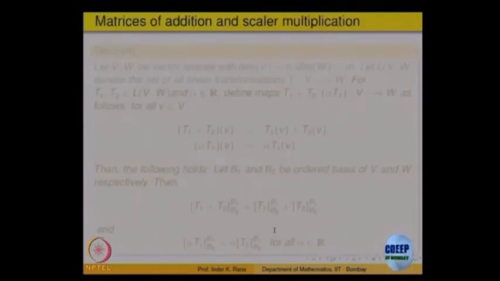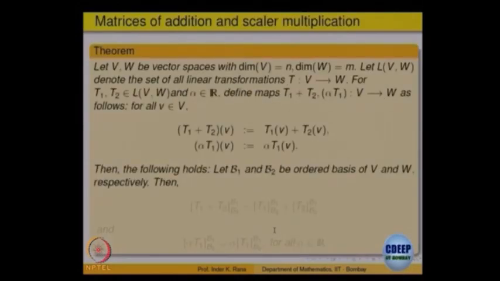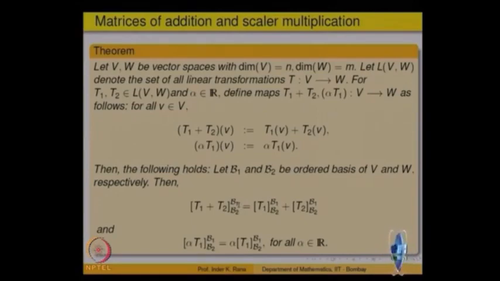Here are some simple properties which we will not prove, but we will use. Given a basis on the domain and codomain, you can write down a matrix. The question is, if I take two linear transformations and add them, what is the matrix of that transformation, and what is the matrix of a scalar multiple of a linear transformation?